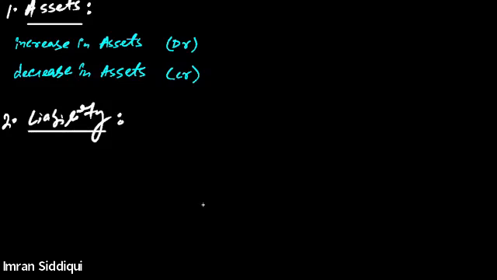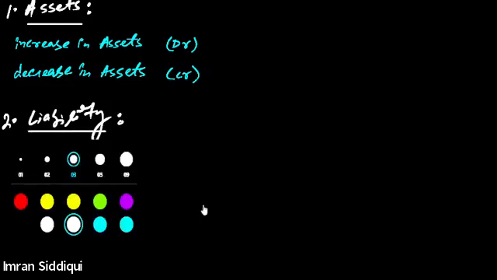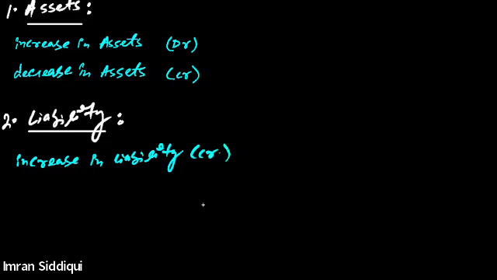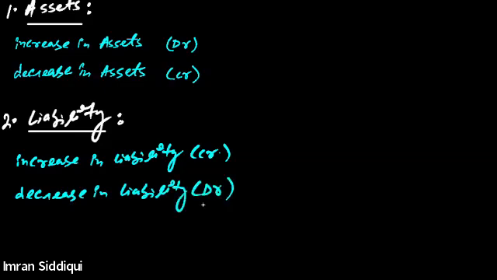For liability, modern accounting approach says whenever there is an increase in liability, we should credit the liability account. And whenever there is a decrease in liability, we should debit the liability account.